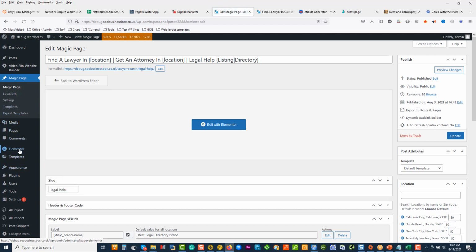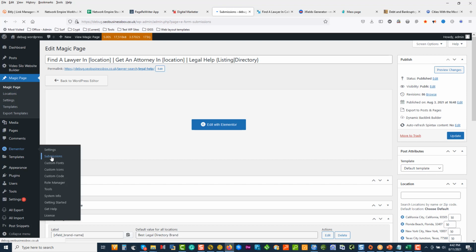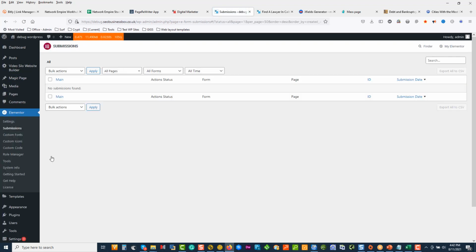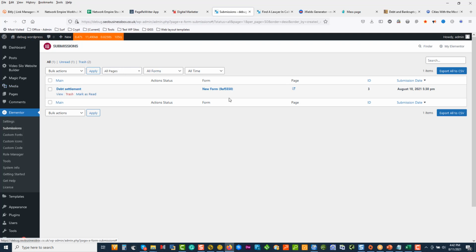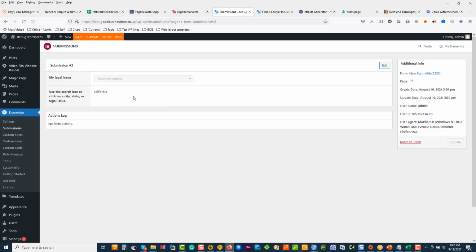So if we come to Elementor, we see submissions. There you can see I've just done one post. Obviously I'll add the name and the phone number and the email, but essentially they grabbed Debt Settlement and they're from California. That's the location. So that's how easy it is for us to start generating leads if we haven't got anything else in place yet.